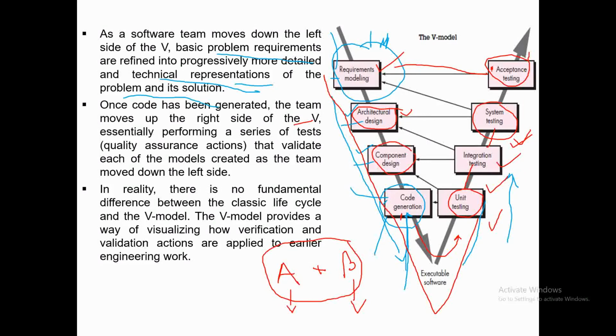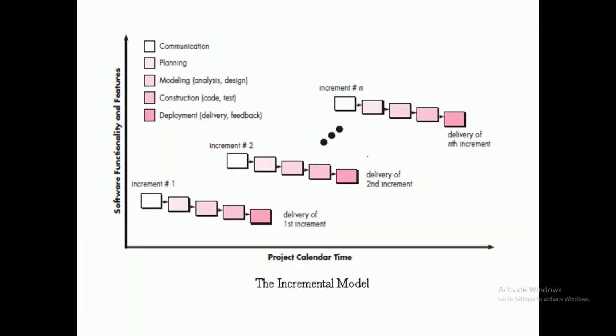Next type of model is the incremental process model. You can see it here in the diagram.